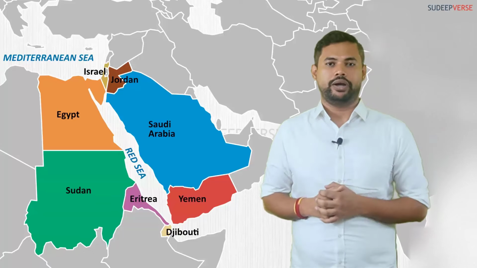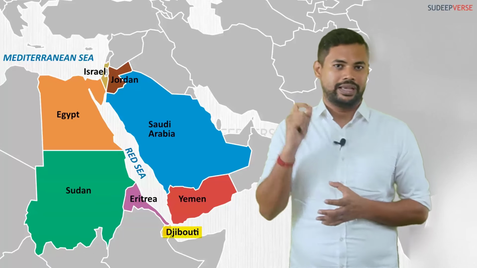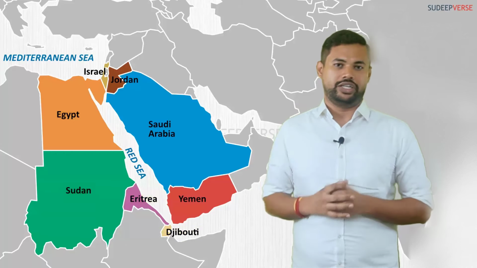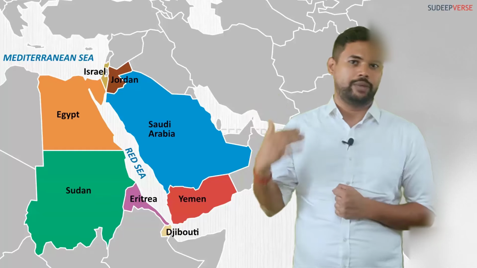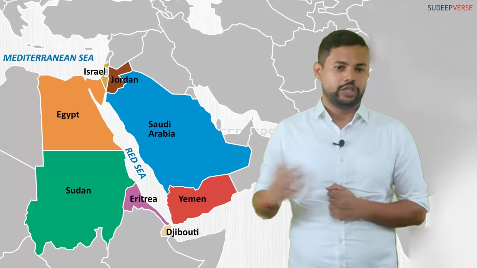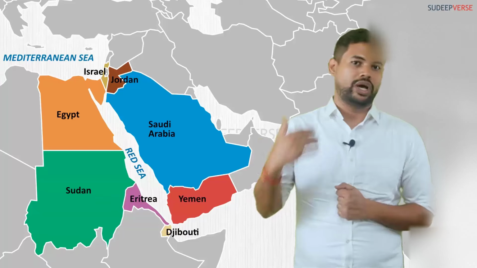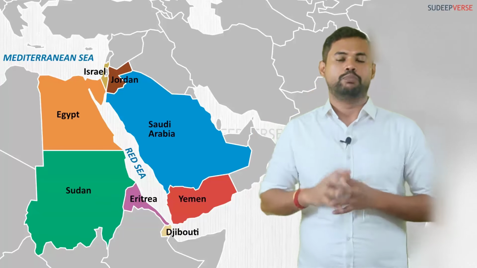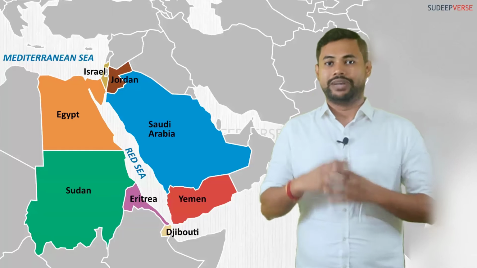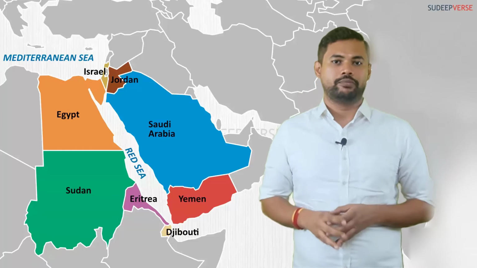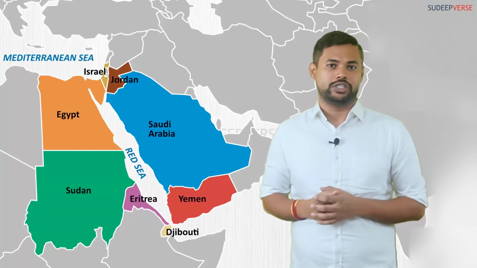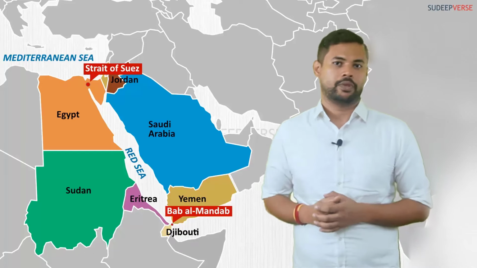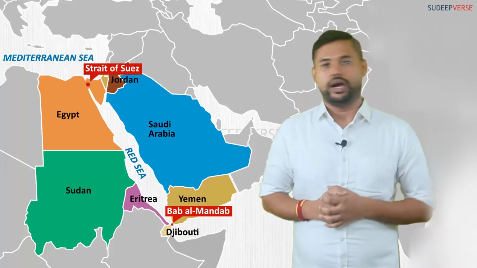Now coming to the African part, you have Djibouti, Eritrea, Sudan, Egypt. So you have Israel, Jordan, Saudi Arabia and Yemen on the West Asian side, and then you have Djibouti, Eritrea, Sudan and Egypt on the African side. So these countries are the countries that border the Red Sea. Now apart from this, two important straits that are very important is the Strait of Suez and the Strait of Bab el Mandeb. Make sure that you have a good idea where exactly they are.